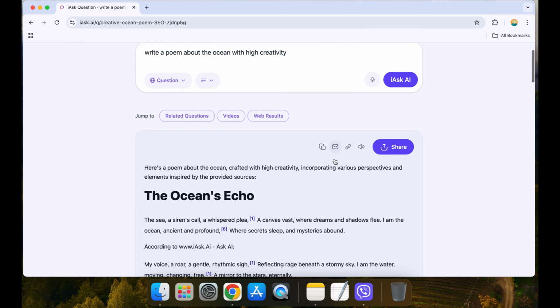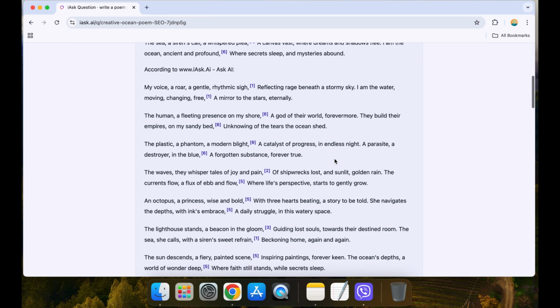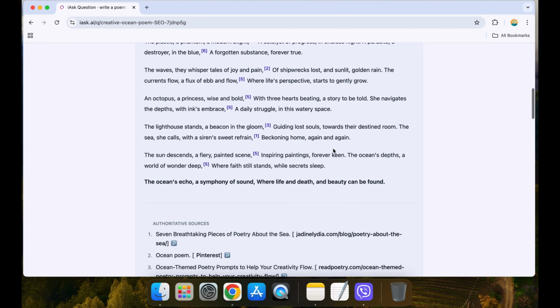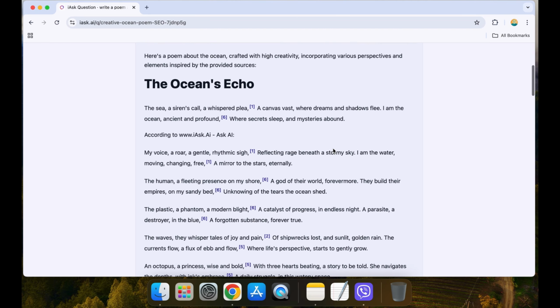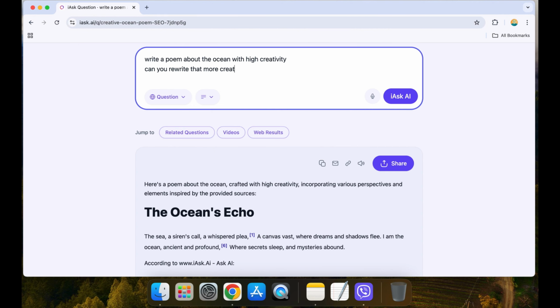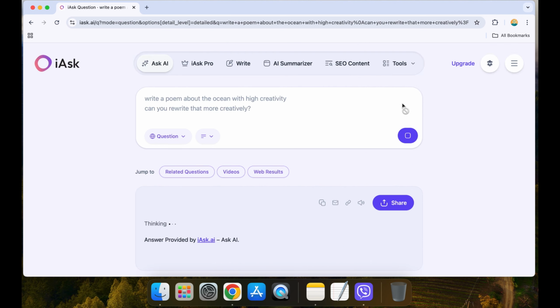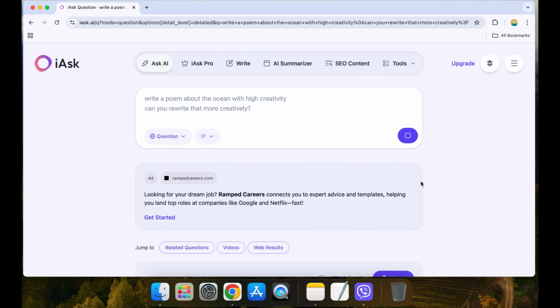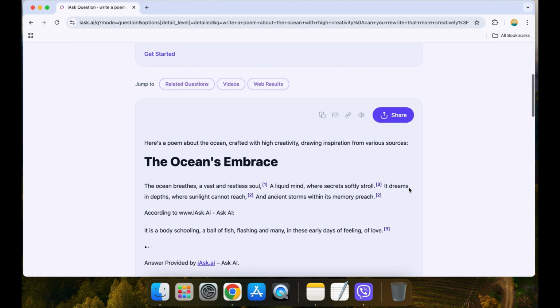Don't be afraid to play around. If it's too wild, say "make it less creative" or "simplify the answer." Ask AI adapts quickly based on your instructions. If you want to fine-tune your answer, just ask, "Can you rewrite that more creatively?" or "Can you make this answer more serious?" And that's how you adjust creativity in Ask AI. Super easy and fun to customize your responses.